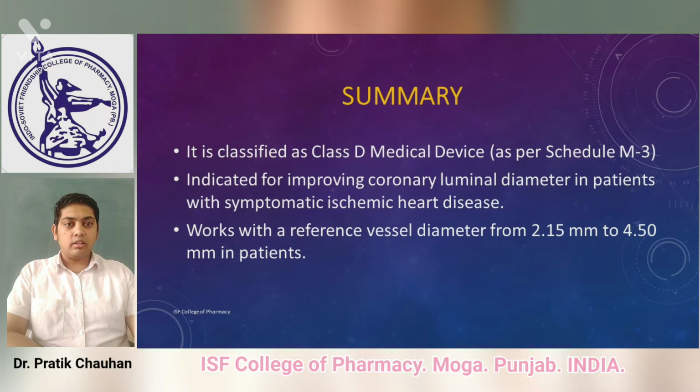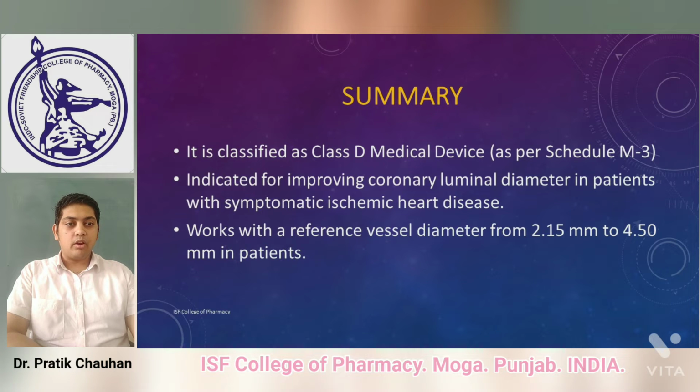It is indicated for improving coronary luminal diameter in patients with symptomatic ischemic heart disease, working with reference vessel diameter from 2.15 millimeter to 4.50 millimeter, and is usually made from poly L-lactide, which is originally a polymer form of L-lactic acid.